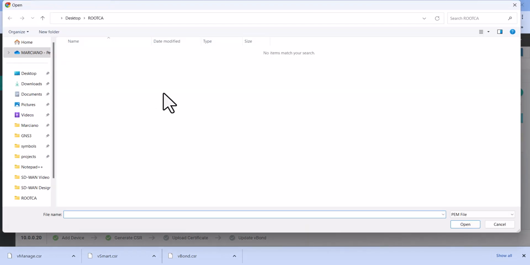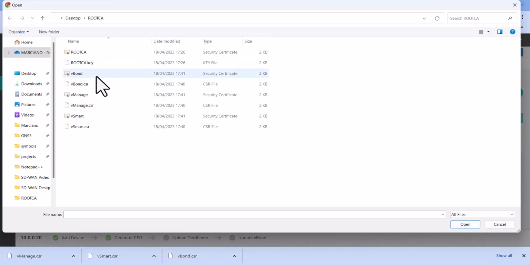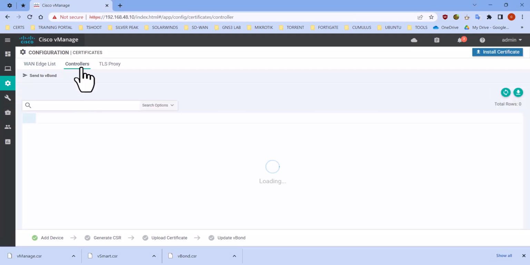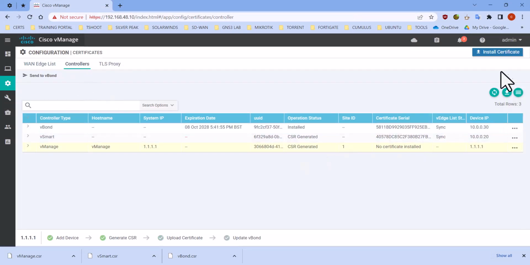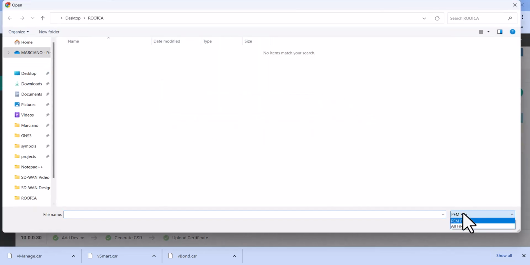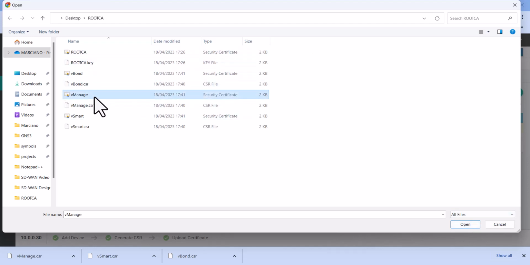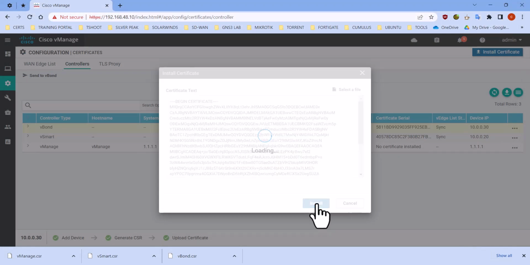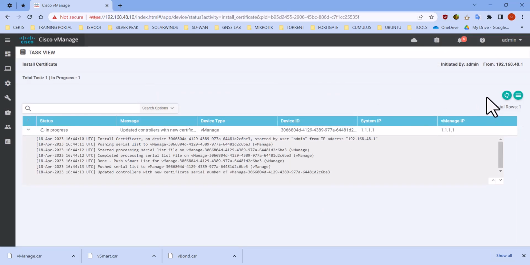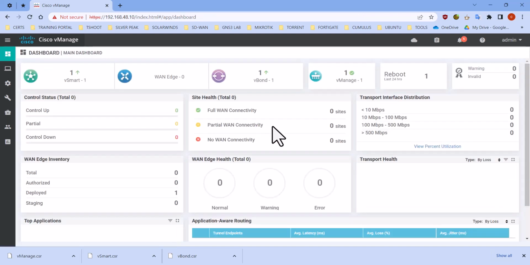Then install certificate, controllers, and vManage. In progress. It's done. So now let's see if the devices are up.